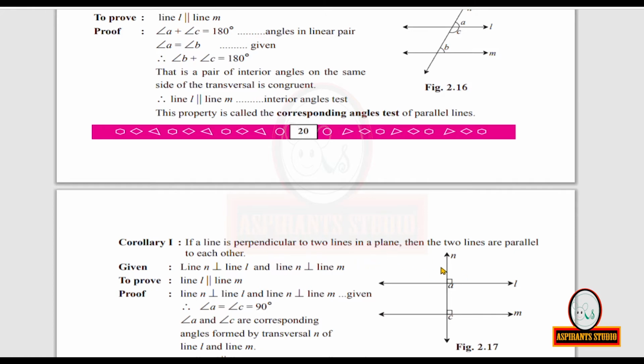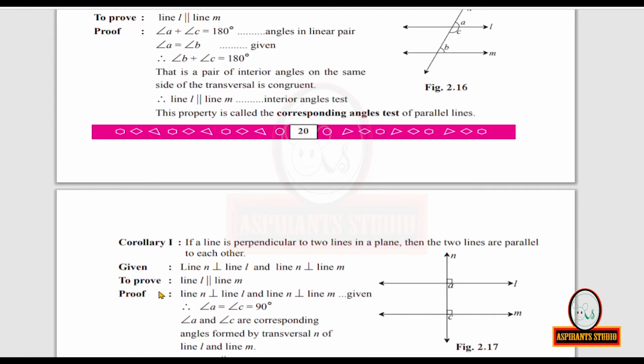So that single line is taken to be line N. It is perpendicular to line L also, and it is perpendicular to line M also. So we are given line N is perpendicular to line L, and line N is also perpendicular to line M.